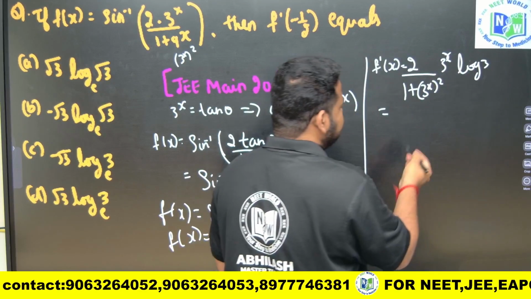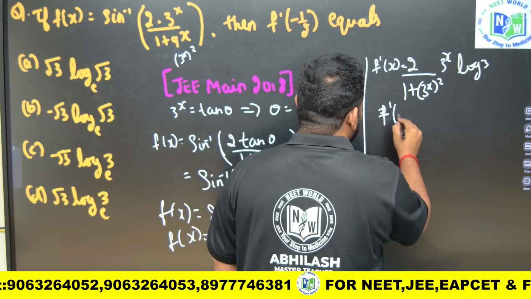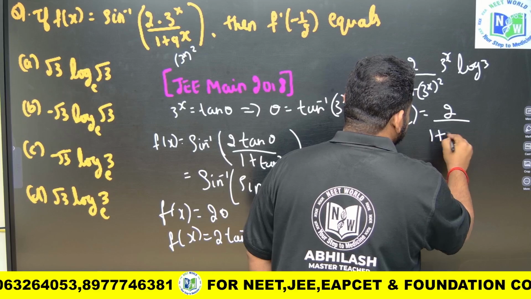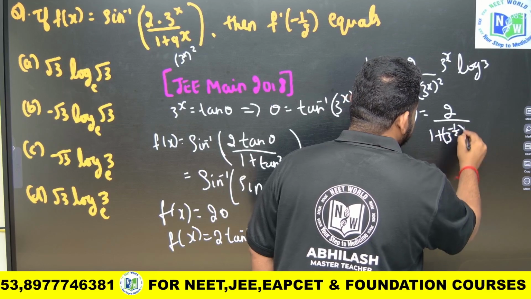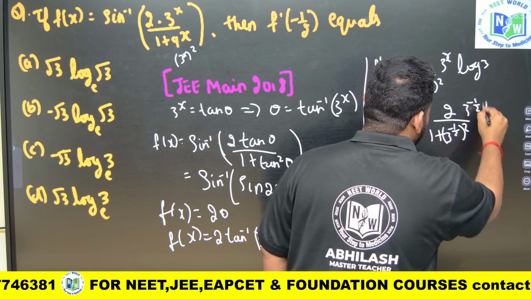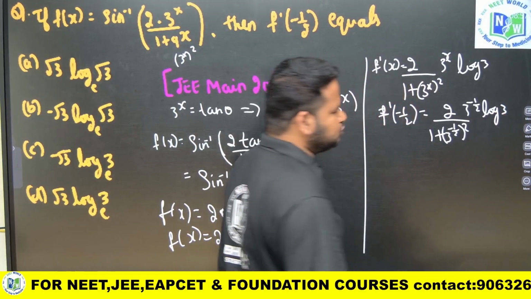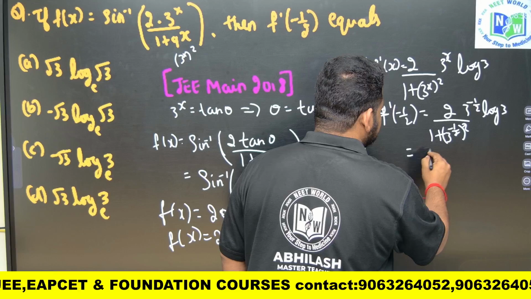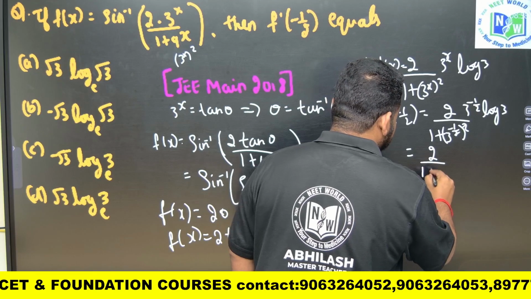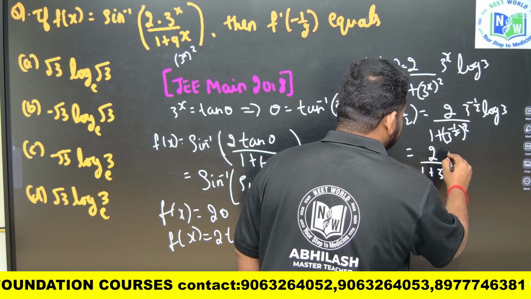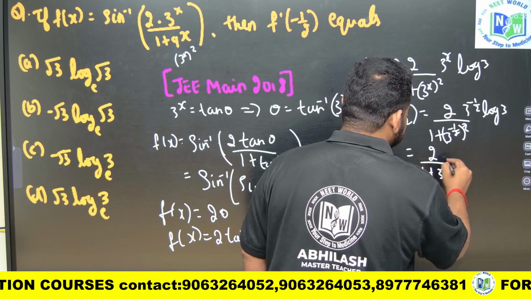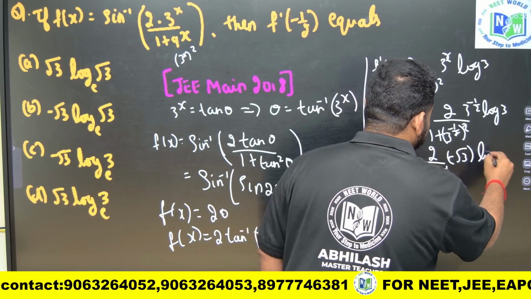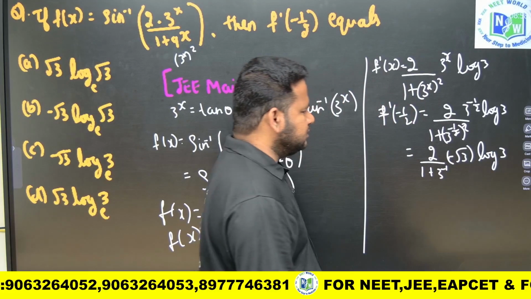So this function will become what? They are asking f dash of minus 1 by 2. So if I put the value, it will be 2 by 1 plus 3 power minus 1 by 2 whole square, into 3 power minus 1 by 2 log 3. So if I put the value, 2 cancels, and this will become 2 by 3 power minus 1 into square root of minus 3 into log 3.